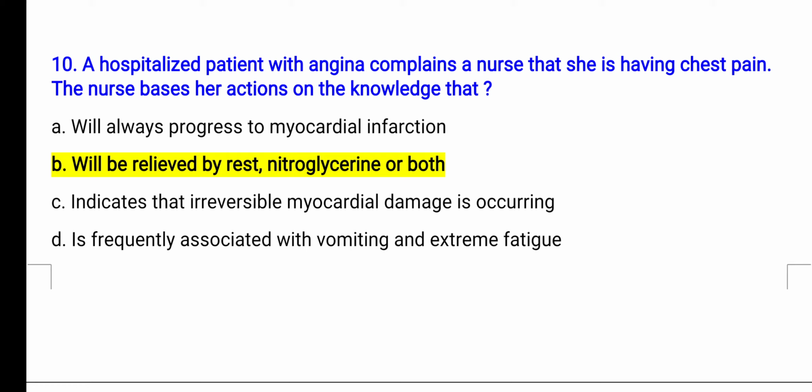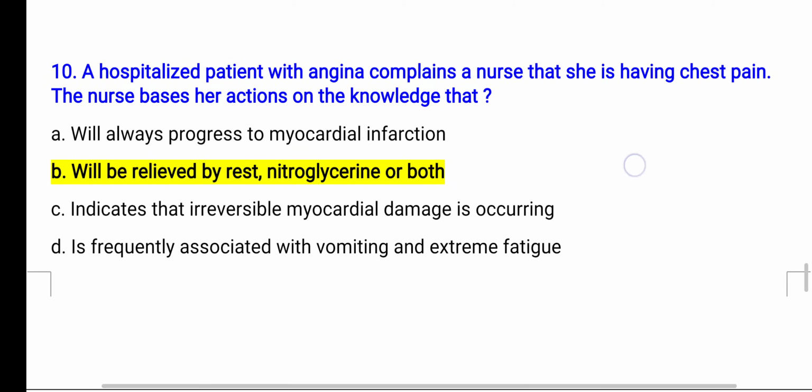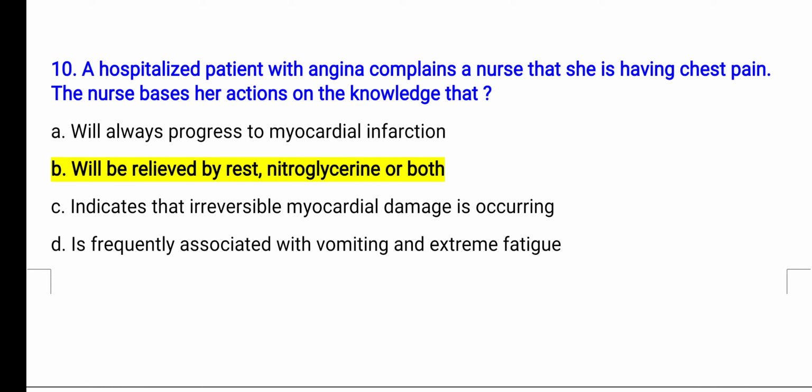And option D is incorrect, because angina is not always associated with vomiting or extreme body fatigue. So option B is correct. If a patient complains of angina or chest pain only, this pain will be relieved by providing rest or by giving nitroglycerin or by providing both.